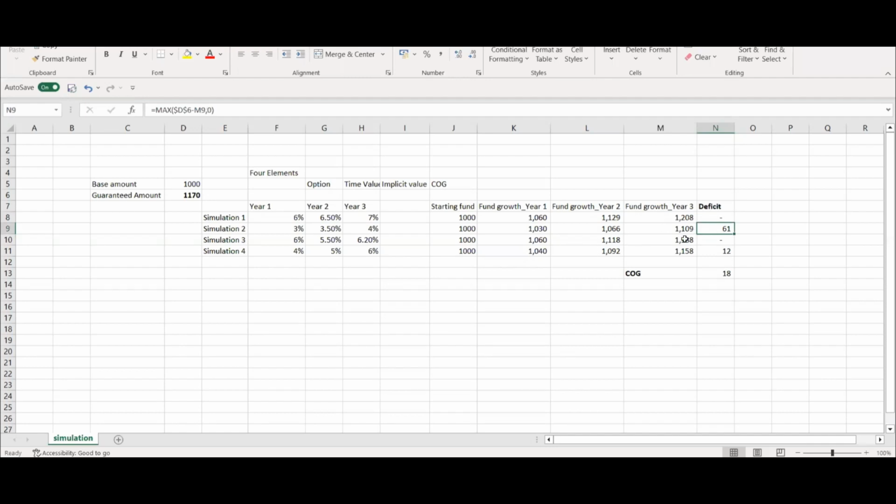In the next case also, there is 1188, which is higher than 1170, so the guarantee does not bite. And in this case, it is 1158, so the guarantee does bite, and this time it bites less. The bite is only 12 rupees. Earlier it was 61 rupees. So if for 10,000 scenarios you take the average, it will be 61 plus 12 divided by 4, and then you are getting 18. So this 18 is the additional reserve.